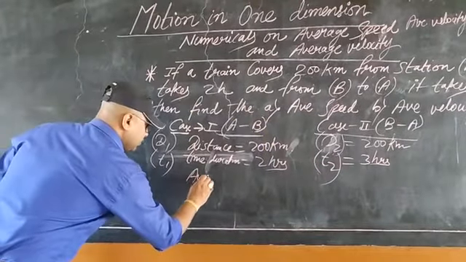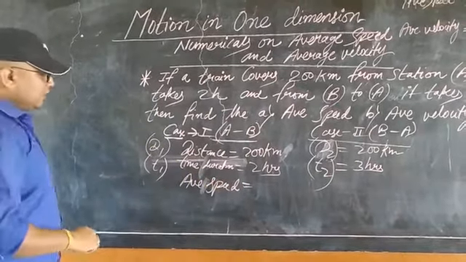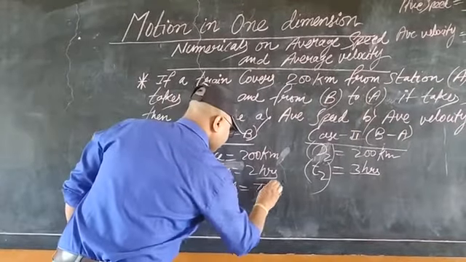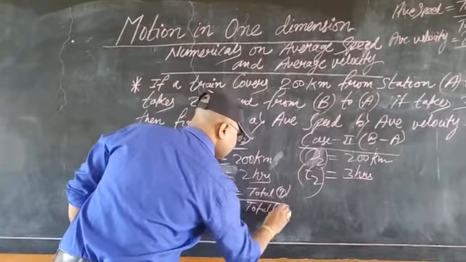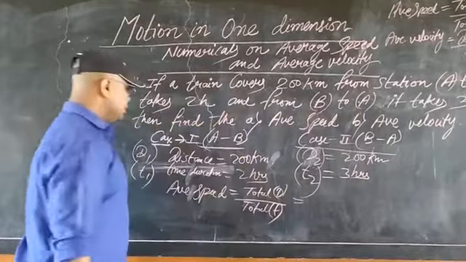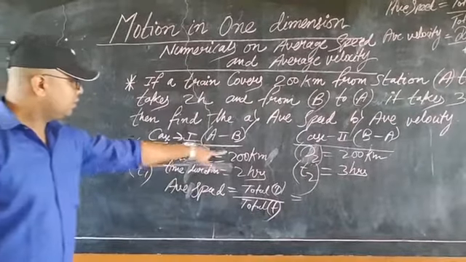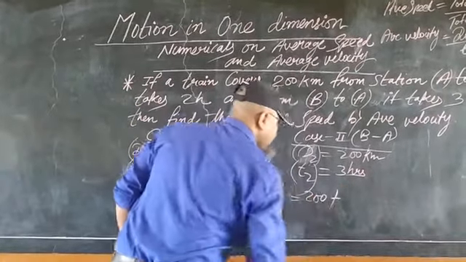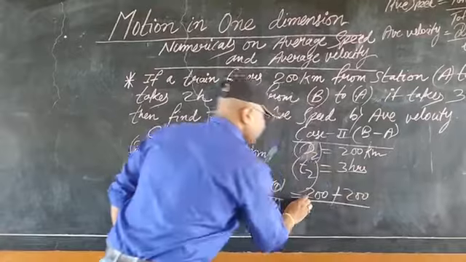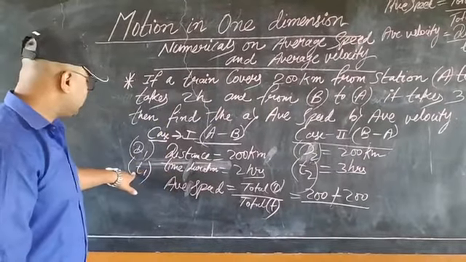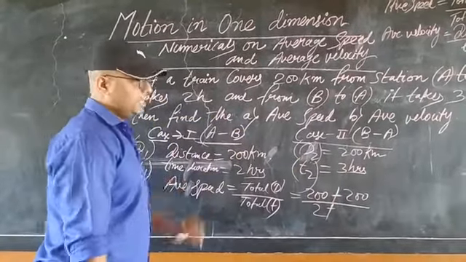Now, average speed. Students, we have to find average speed. Now we came to the conclusion of this question. Average speed is equal to total distance by total time. Students, total distance means the journey of the first half and the second half added together. So distance for the first half is 200, and the second half also is 200. Time duration for the first part, t1, is 2 hours. Second part is 3 hours. Everything has been written there.